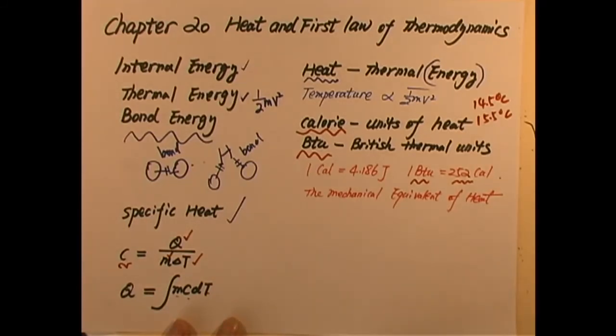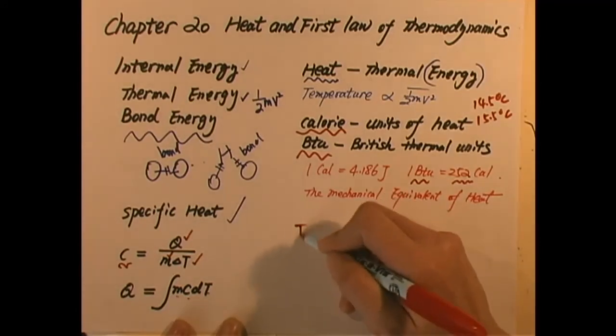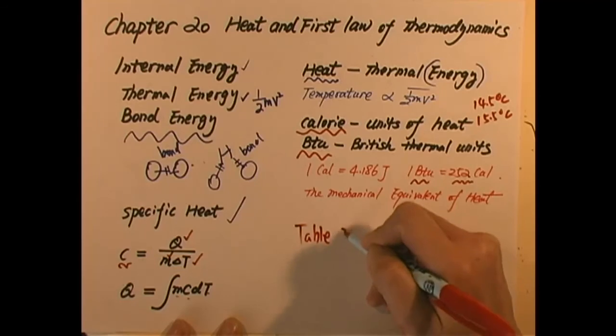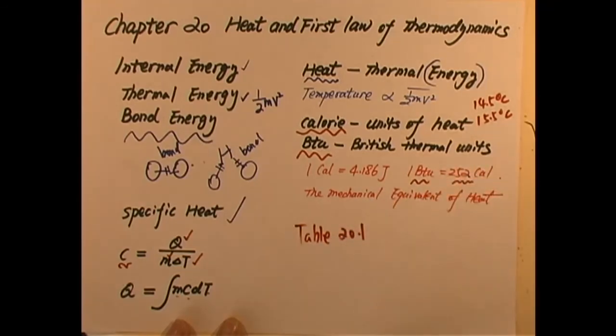Specific heat and calorimetry, as a matter of fact, are based on this concept. In your textbooks at page 600A, we have Table 20.1. Table 20.1 lists the specific heat of solids, liquids, and gases.